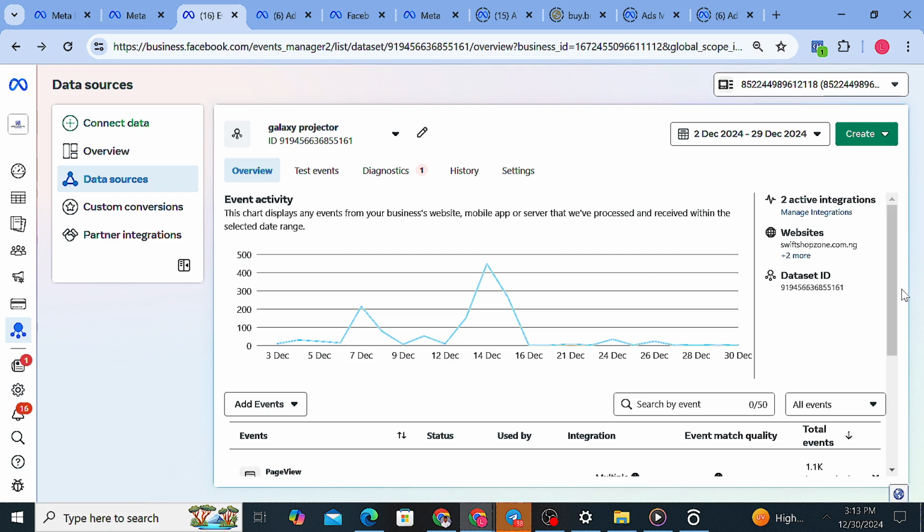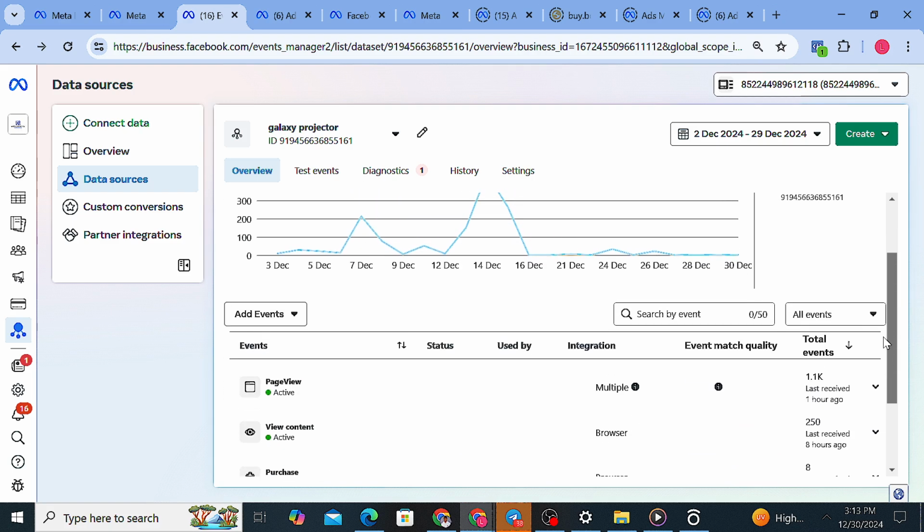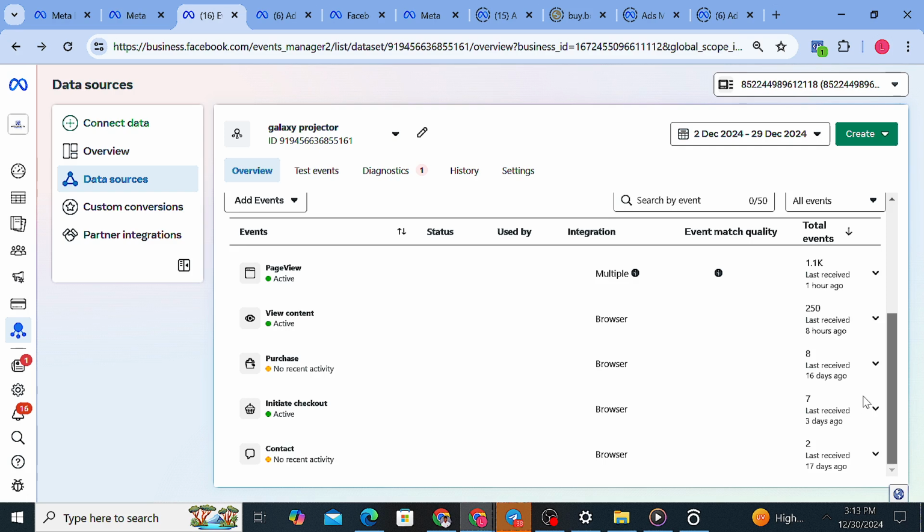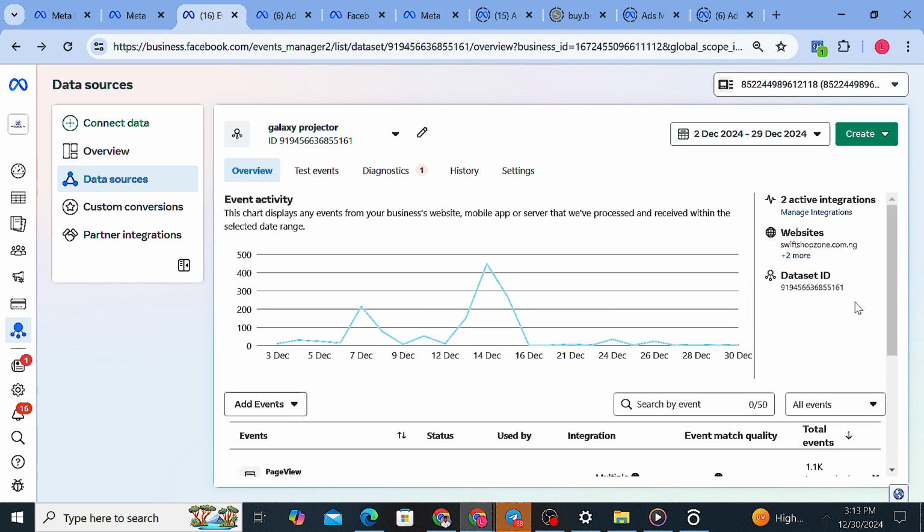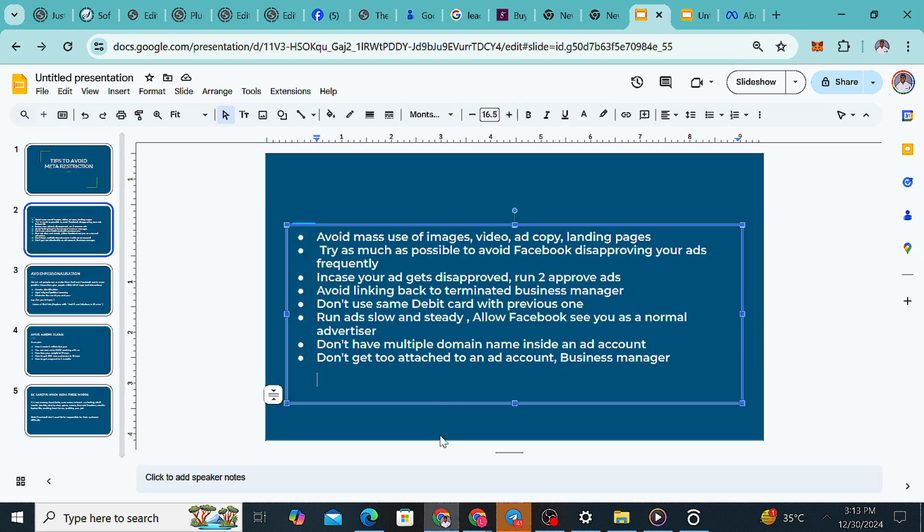So that's just it. For a domain of yours, whether sadiqolade.co.ng, switchjobs.com.ng, or whatever domain, you don't want to use multiple domains under an ad account. Give each ad account a particular domain to work for. You will understand more later when you get familiar with pixel and tracking.